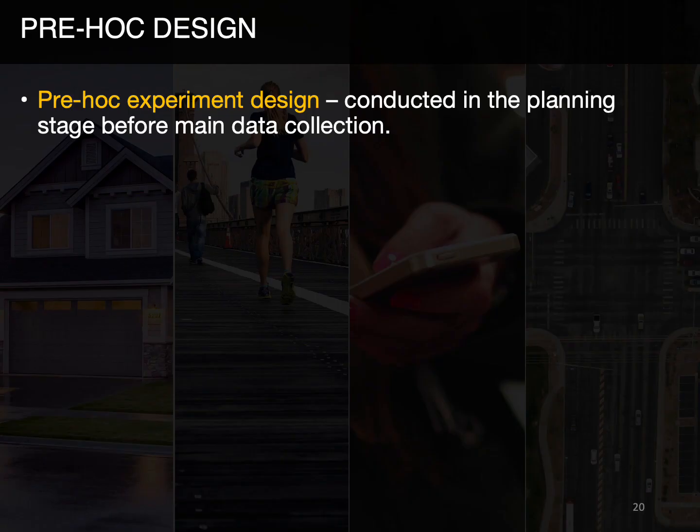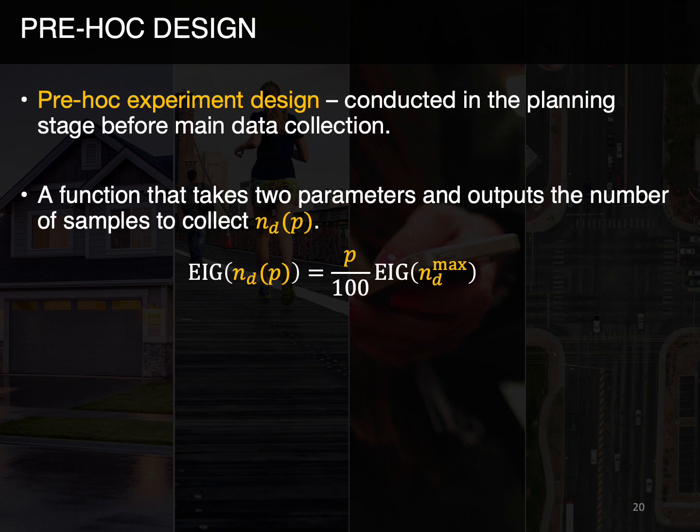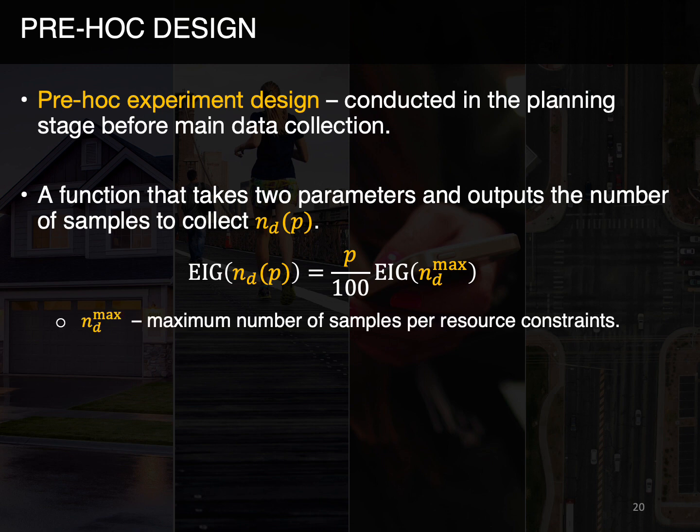In the pre-hoc experimental design, the model designer seeks to estimate the number of samples to collect. We propose a procedure to arrive at this number, where the experimenter needs to supply two parameters. The first parameter is the absolute maximum number of samples (ND-max) allowed by the resource constraints, for example, time, funding, number of people in the target population.